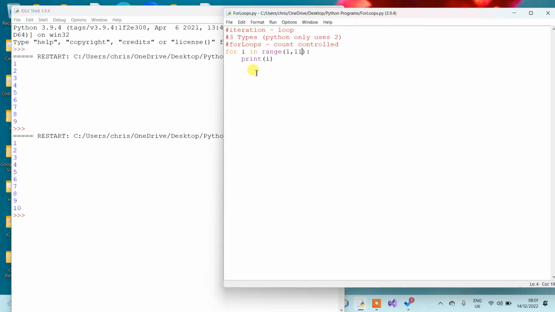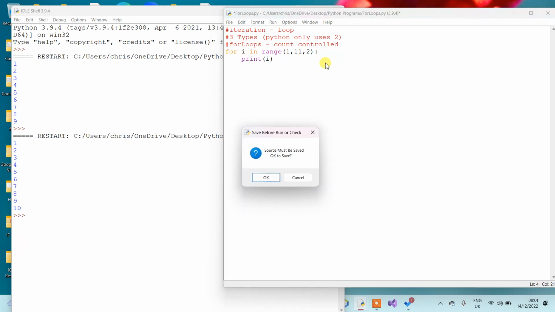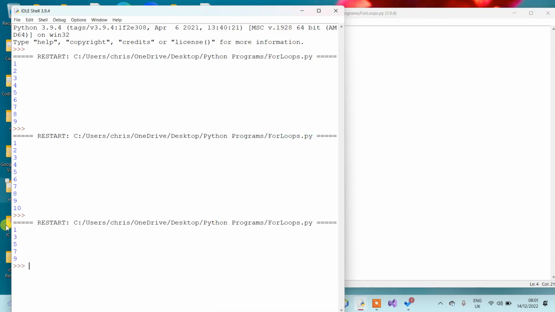I can also do other things with for loops. I can say I want to do 1 to 11 and I want to do it in multiples of 2. So if I run that, you'll see 1, 3, 5, 7, 9, multiples of 2.